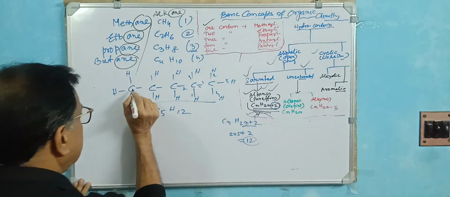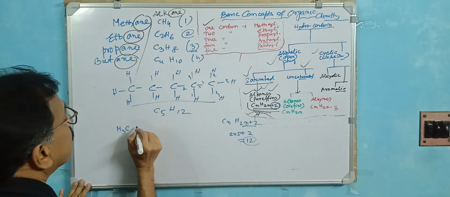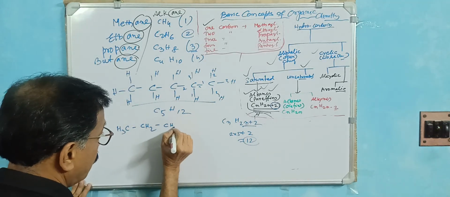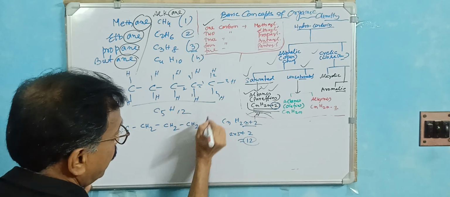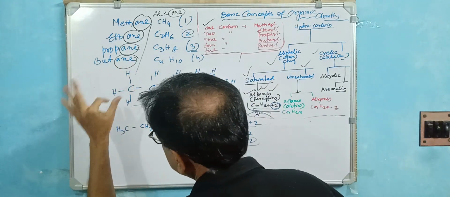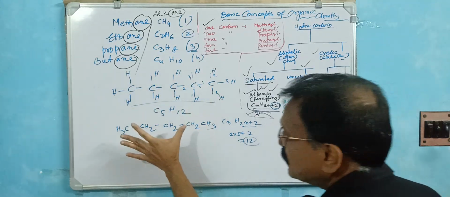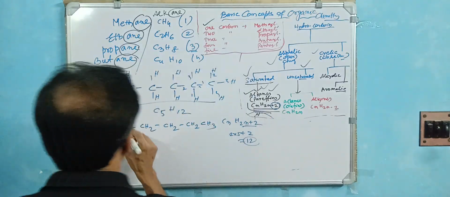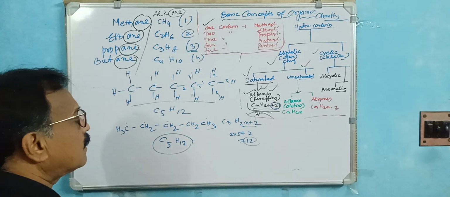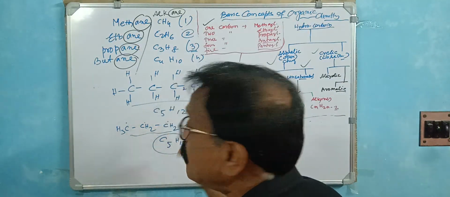Then in the condensed form, this is CH3, this is H3C. Then this is CH2, this is CH2, then this is CH2, and now here is CH3. You just see this part: CH3, CH2, CH2, CH2, CH3. This is the condensed form, and ultimately this is C5H12. But you cannot determine whether isomerism is present or not. So structure is very important, both the basic structure and the complete structure.